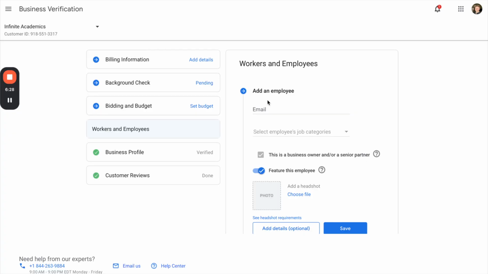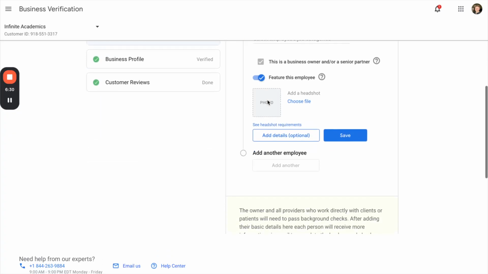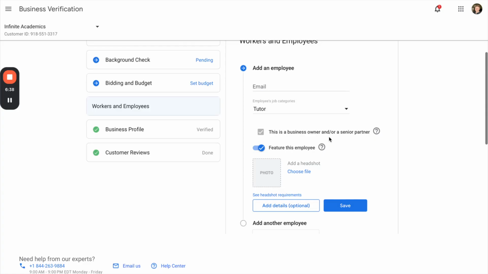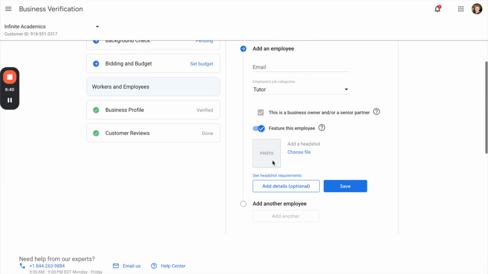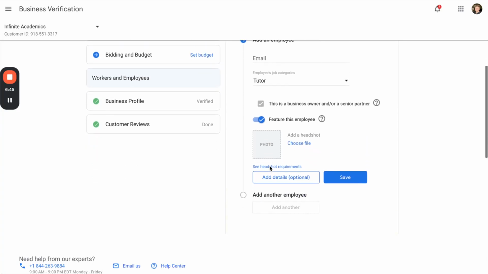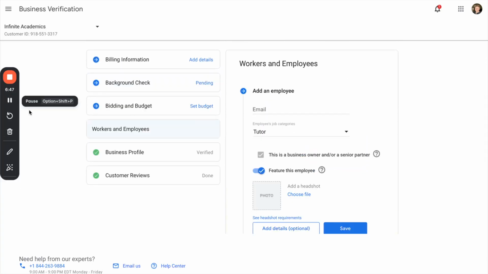Then in this case, we'll have to add the client, the workers, the employees, and all this stuff. Pretty straightforward. We'll add his email, and then we will choose his job category, right? So he's the tutor, obviously. And then he is the business owner or partner, so we'll leave that checked. And a little headshot, a little photo of him. And then anyone else that's important or higher up that needs to be included, we'll go ahead and add them as well. Take some time to get through all this. Shouldn't take too long. I recommend being at your computer for this.